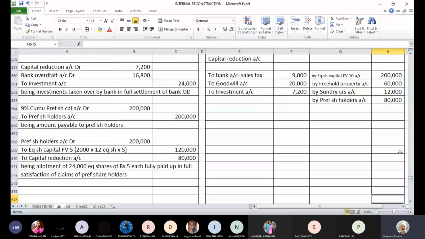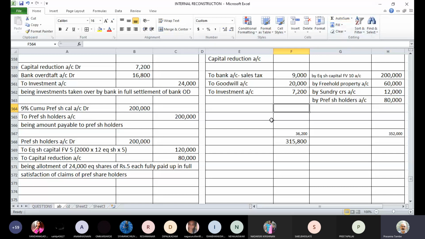I think that was the last entry. Has everyone completed the capital reduction account? Yes, sir. Any entries left out? Just check whether we have done all the entries. Reconfirm once. Everything is done.